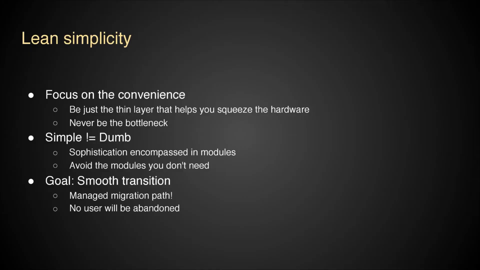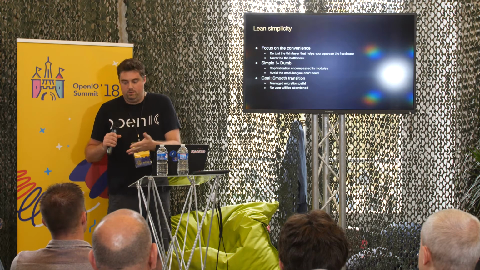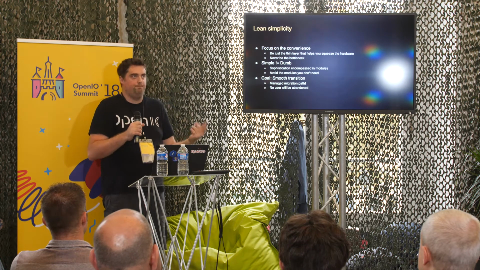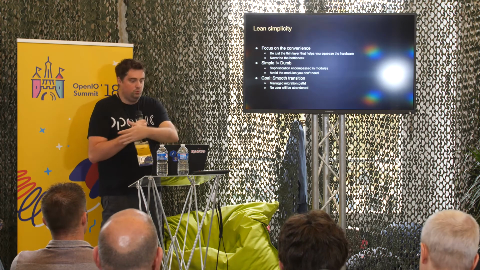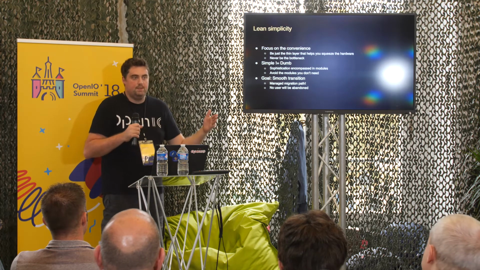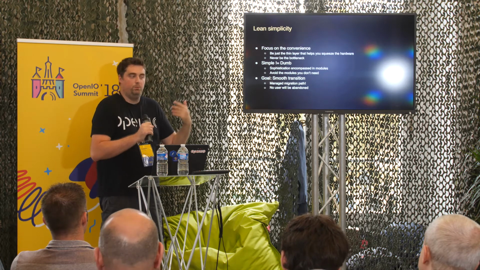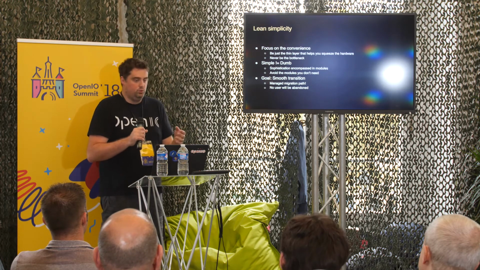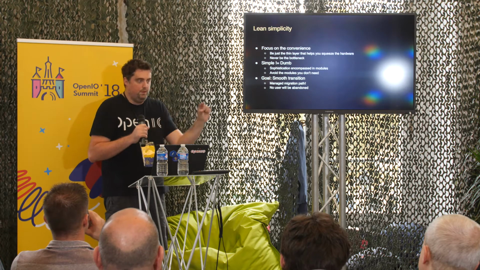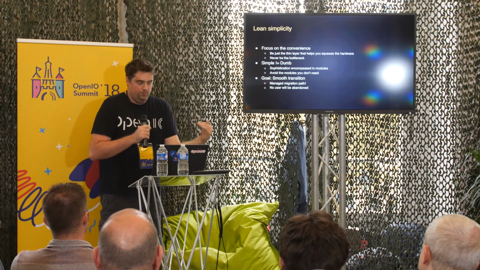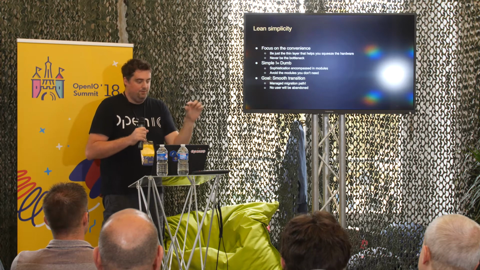In my opinion, the efficiency must come through a lean simplicity. I mean, this is just by convenience that we do that. We should not be the bottleneck on top of the hardware. The analysis says that we need to. It is difficult for an object store to consume all the bandwidth that is available when you scale a platform. It is necessary for object stores, and OpenIO as an example, to evolve in a way that won't be the bottleneck that will forbid you to use all that resource. Be thin enough and never be that bottleneck.